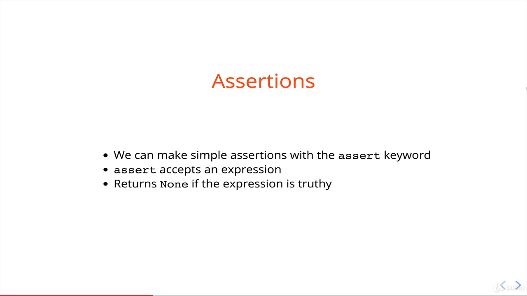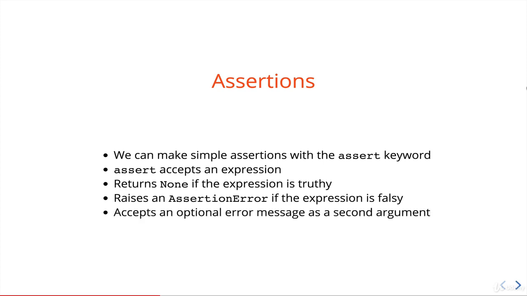It returns none if the expression is truthy, so it does nothing. And it raises an assertion error if the expression is falsy. I think I said assert error earlier, assertion error. And finally, we can specify a second argument, an optional error message.